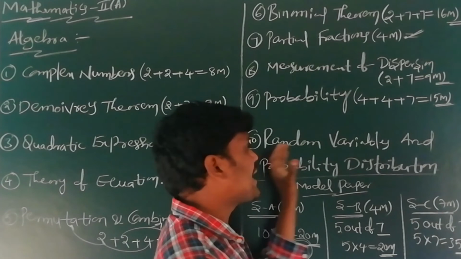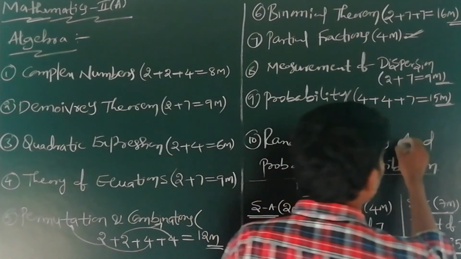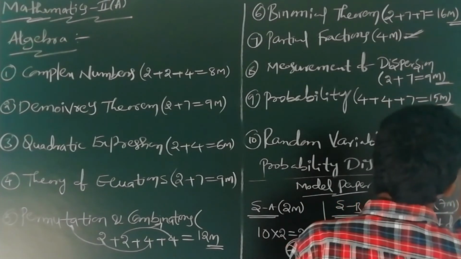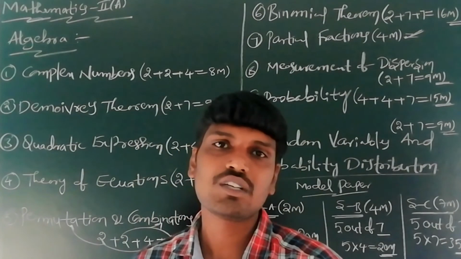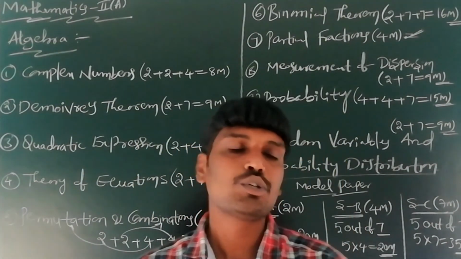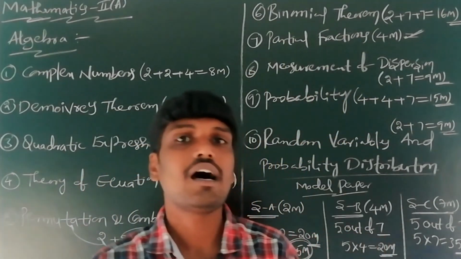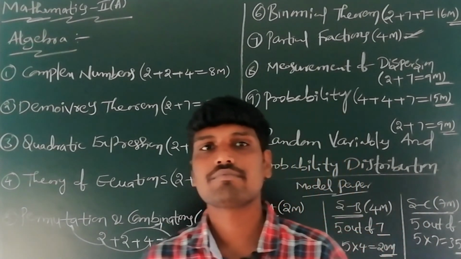Last chapter, random variables and probability distribution. In this chapter, 1 question of 2 marks and 1 question of 7 marks, total 9 marks. This is the weightage of each chapter in Mathematics 2A.